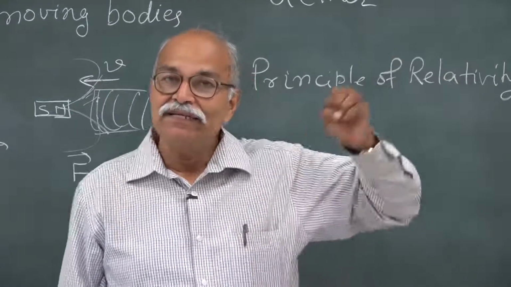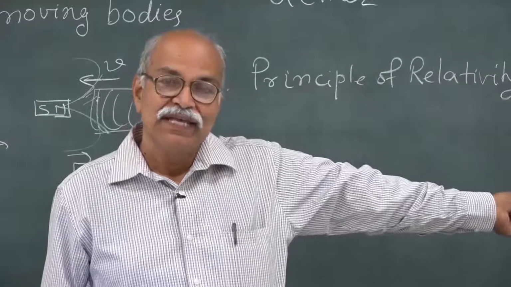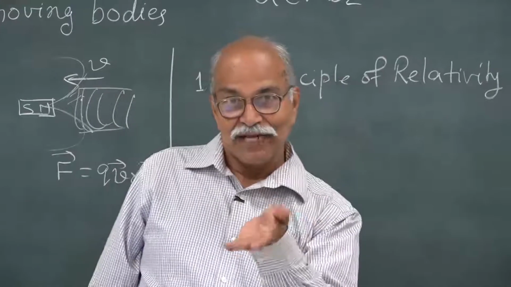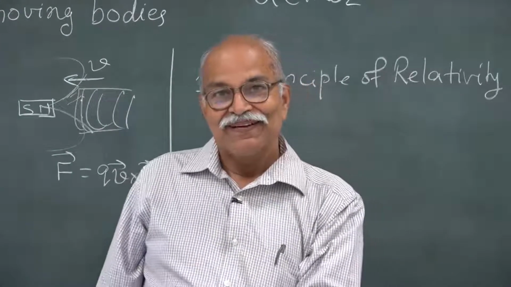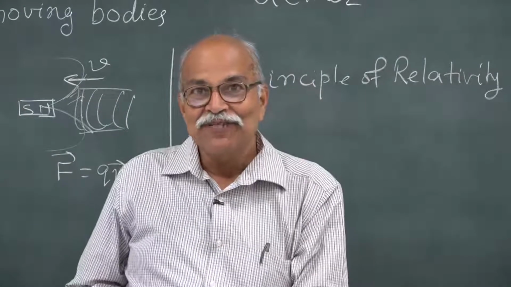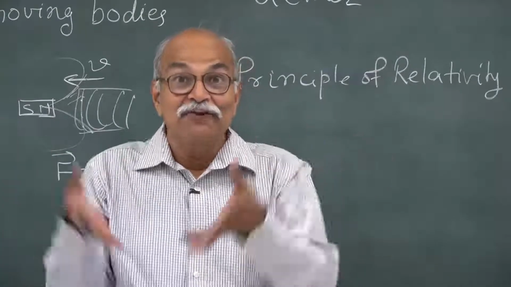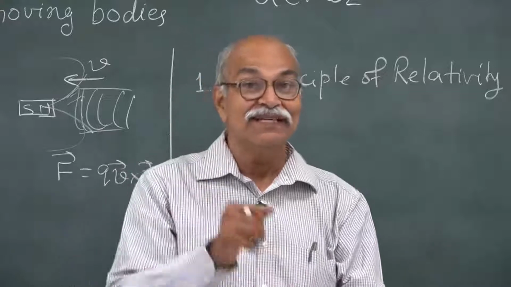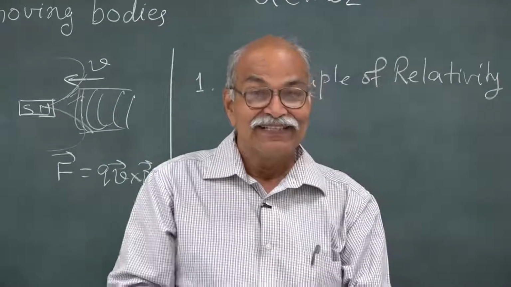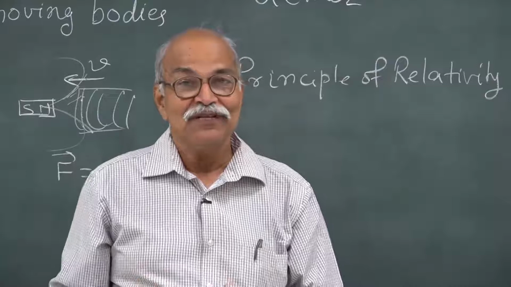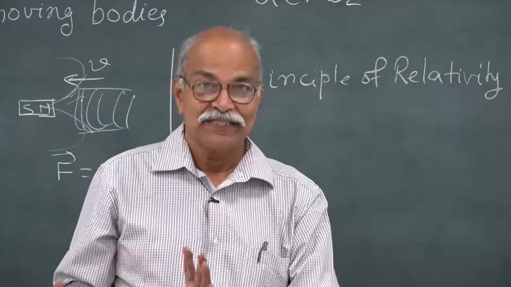They are called inertial frames of reference. The other frames, in which you do not apply any force and you see an acceleration of the particle, or you apply forces and you do not see any acceleration of the particle, those kinds of frames are called non-inertial frames.